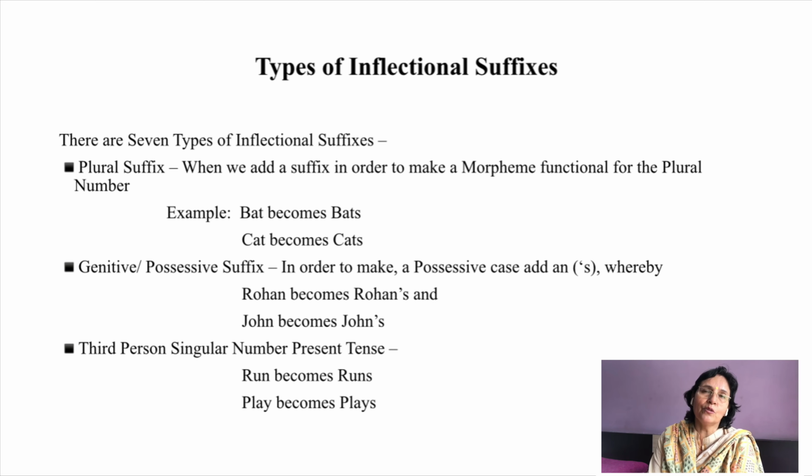The second is the genitive or possessive suffix, when, in order to make a possessive case, you add an apostrophe s, whereby Rohan becomes Rohan's, John becomes John's. Third is the third person singular number present tense, whereby you find run becomes runs or play becomes plays.